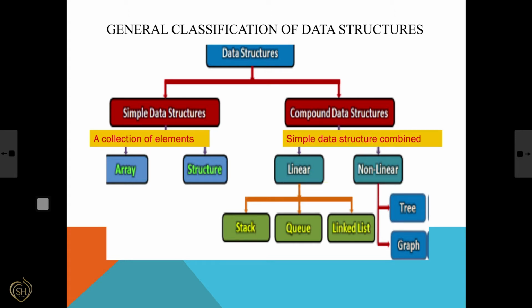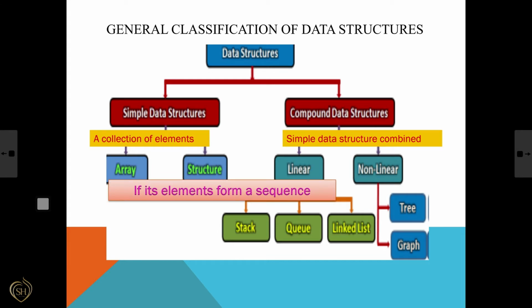Then the next one is compound data structure. What do we mean by compound data structure? Simple data structures are combined to form compound data structure. It is divided into two types, that is linear data structure and non-linear data structure. Linear data structure: if its elements form a sequence in memory, then it is called a linear data structure.